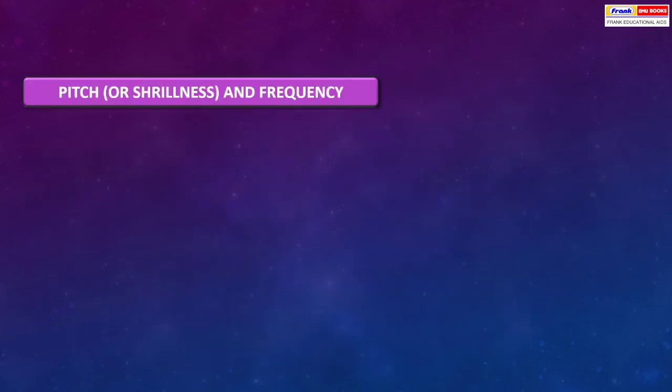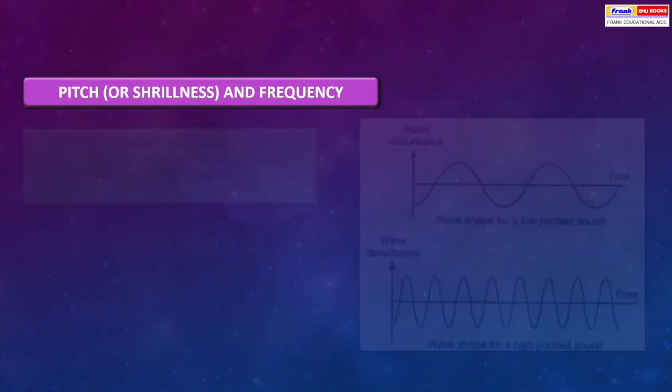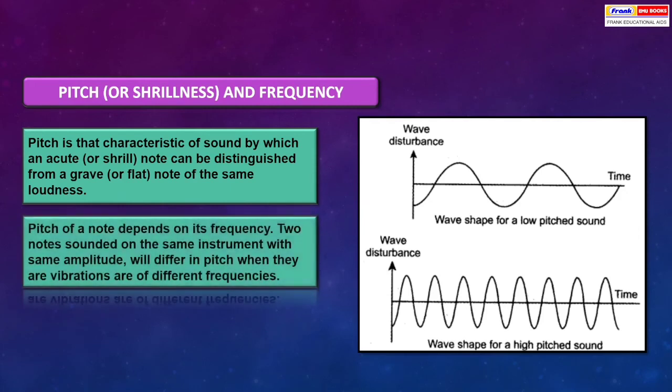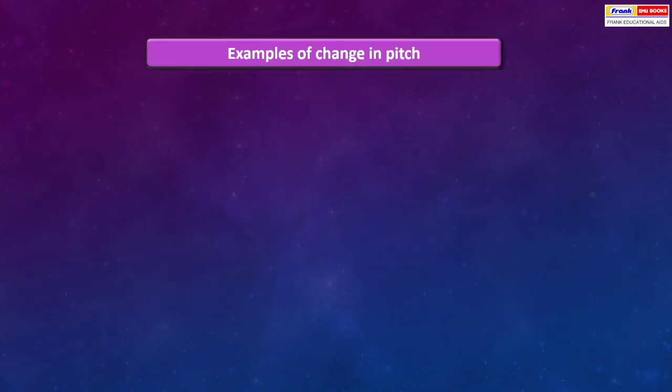Pitch or shrillness and frequency. Pitch is that characteristic of sound by which an acute or shrill note can be distinguished from a grave or flat note of the same loudness. Pitch of a note depends on its frequency. Two notes sounded on the same instrument with the same amplitude will differ in pitch when their vibrations are of different frequencies.